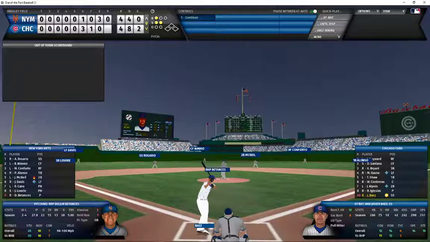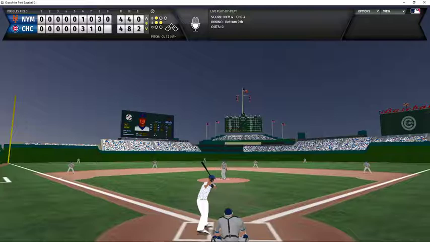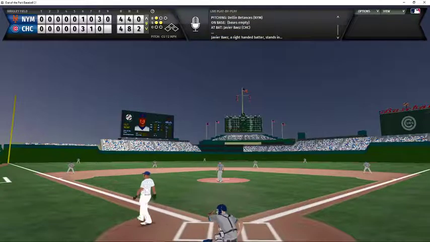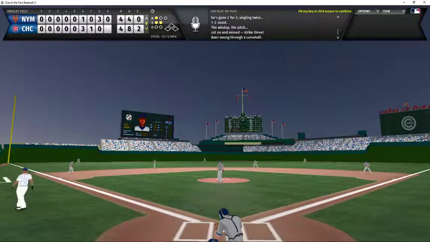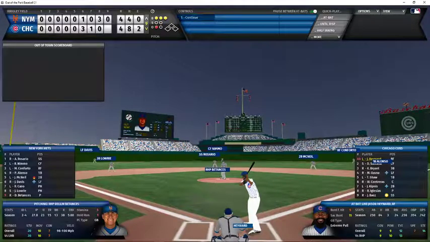1-2 count to Baez. Betances still pitching his second inning of work. And Baez swings and misses for strike 3. That is the first out of the 9th inning. Big curveball there from Betances.